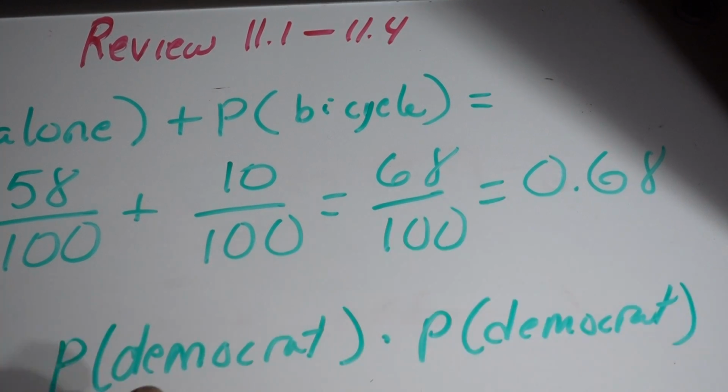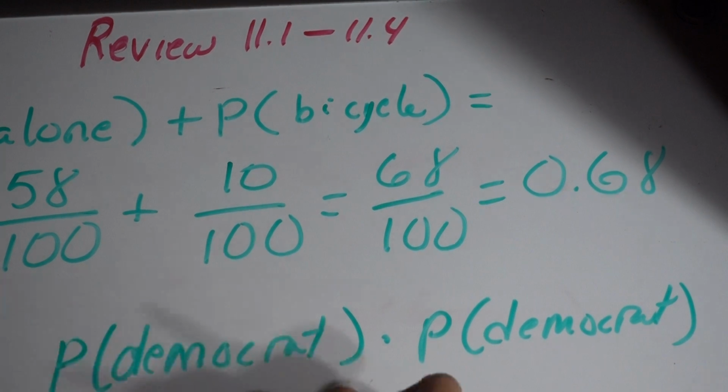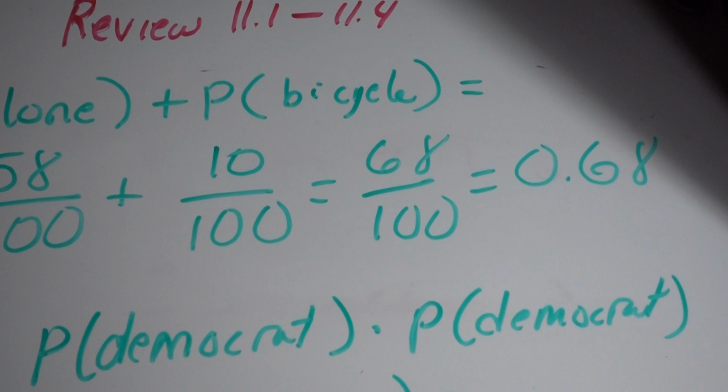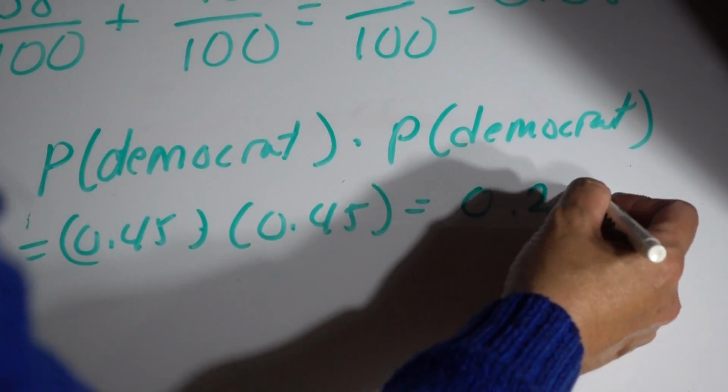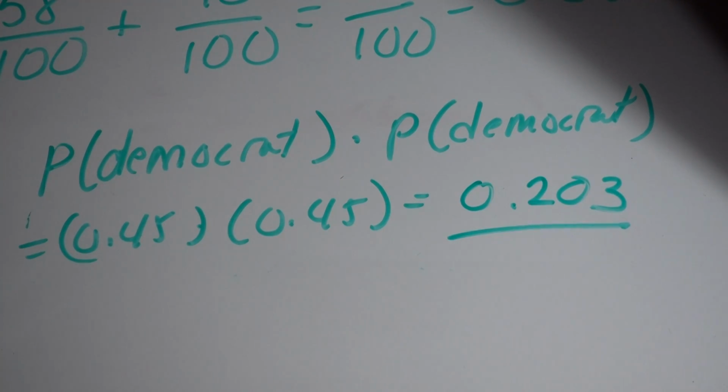So that's 0.45 times 0.45, because it's a multiplication when you have an "and." Multiply those answers, and the answer to number 4 is 0.203.